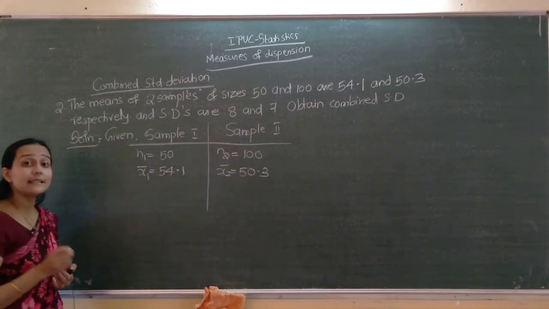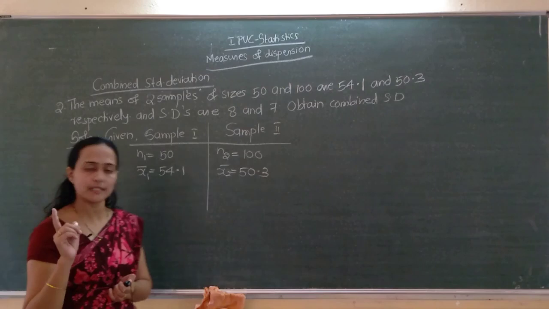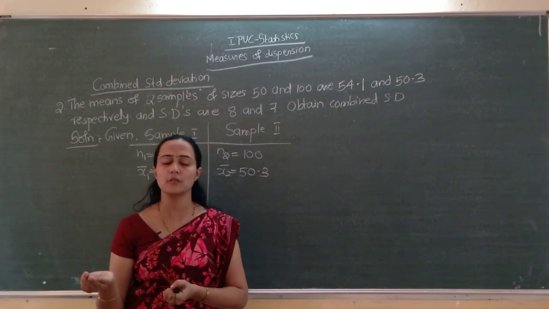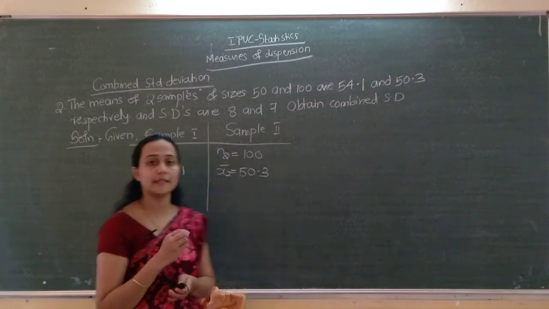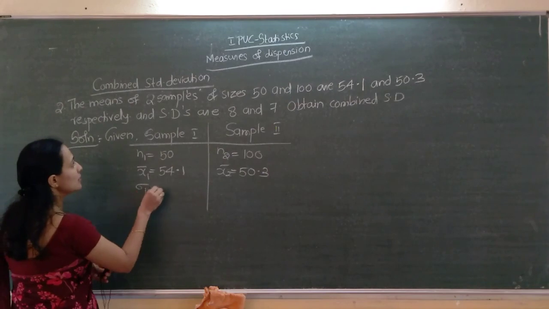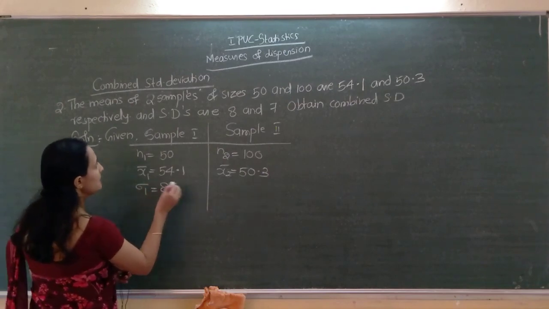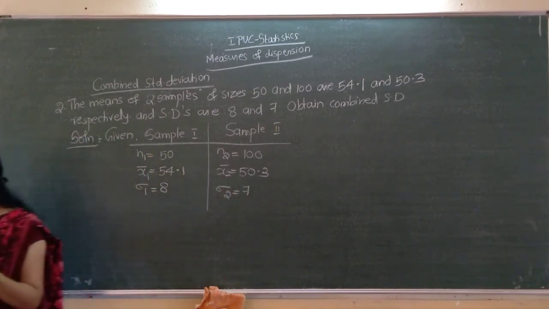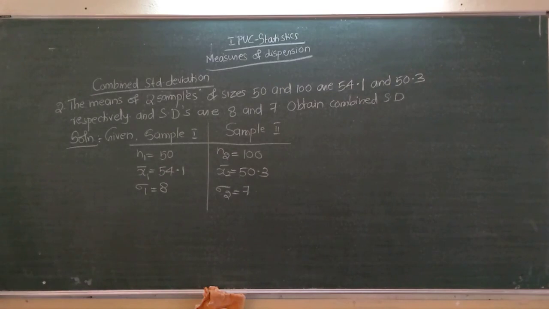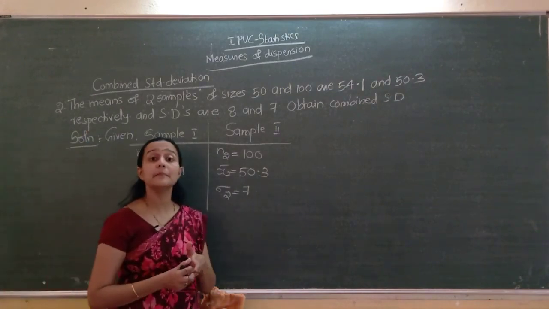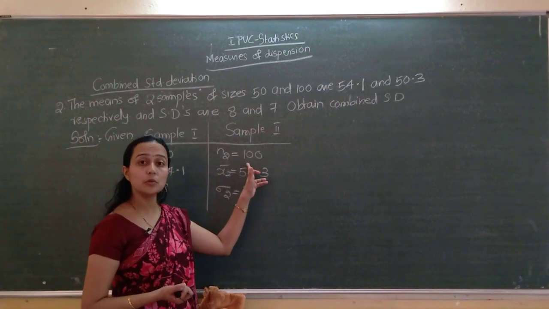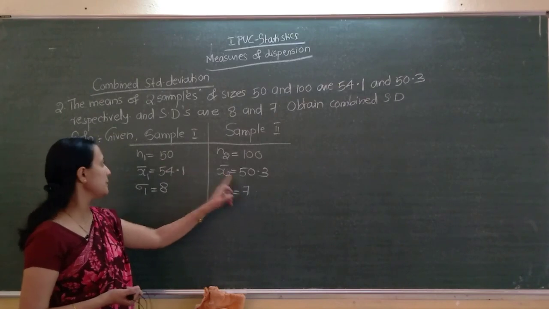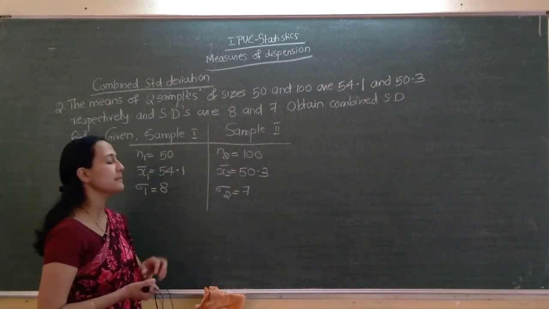Next standard deviations. Here also standard deviation given, not the variance. So standard deviation means sigma 1 and sigma 2. First standard deviation sigma 1, second one sigma 2. Sigma 1 equal to 8 and sigma 2 equal to 7. Hope this much clear to you. Okay. So what and all given? N1 50, N2 100, X1 bar 54.1, X2 bar 50.3, then sigma 1 8, sigma 2 7.